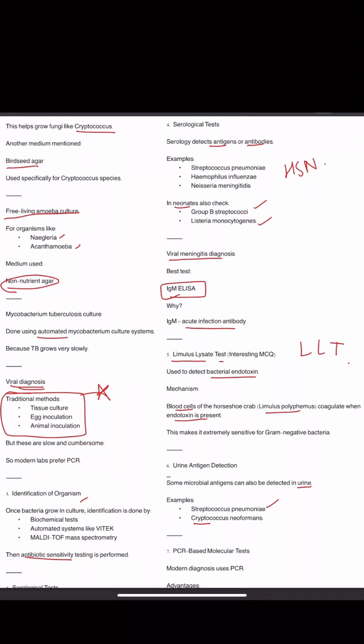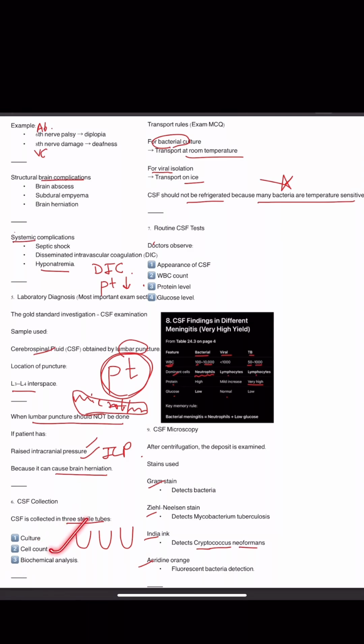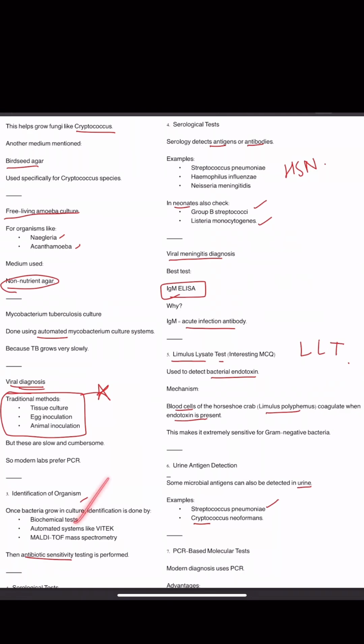Now identification of the organism is important. Once bacteria grow in the culture, identification follows. It is done by biochemical tests, automated systems like VITEK, and MALDI-TOF mass spectrometry. Then antibiotic sensitivity testing is performed. Here we have seen that first we do culture, then cell count, then biochemical analysis, and then antibiotic testing. And again, serological tests.